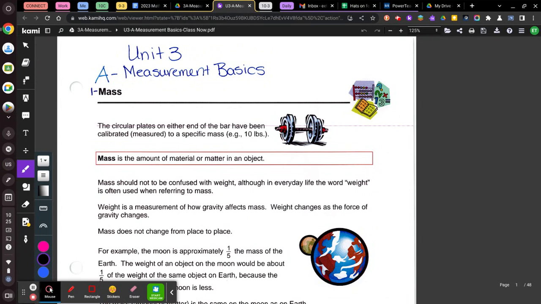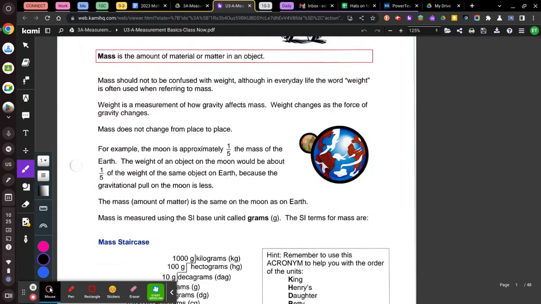All right, now it says mass should not be confused with weight, though. Mass doesn't change from place to place. So if I were to say to you, what is the mass of this stapler? Is the mass of this stapler going to change if I put it in Mr. Breitenbach's room? No, the mass of this is going to stay the same. So mass remains the same.